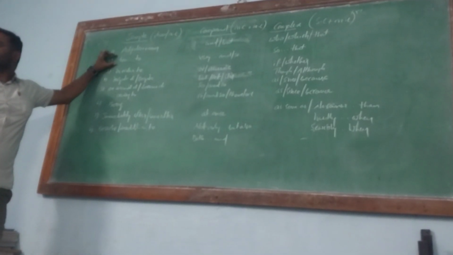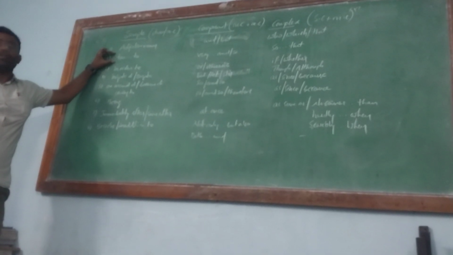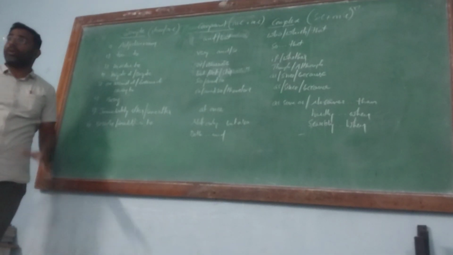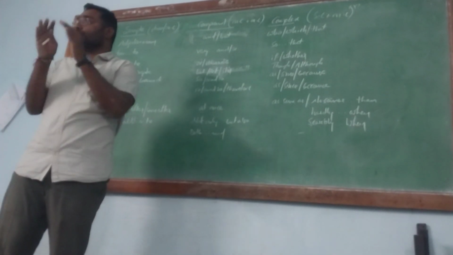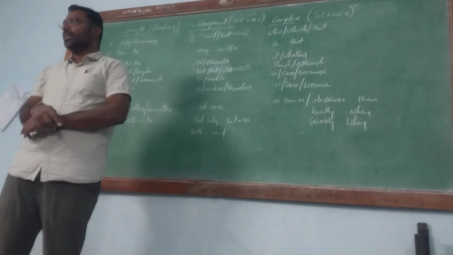To. You see the phrase? Understand that? Simply you should remember, too...to is a negative phrase. He was too dull to understand. She was too old to walk. Negative sense it is. Understand that here?